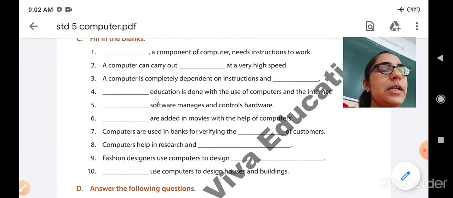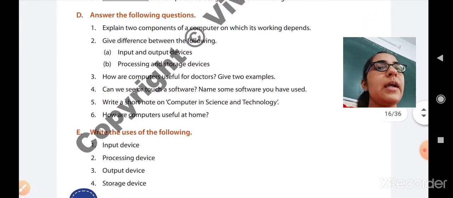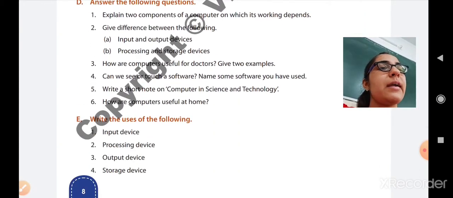In the previous class we have almost finished our chapter number 1 and I have already shared the PDF of exercise A, B and C with you. So today I am going to share the PDF of exercise D, that is answer the following questions, and exercise E, that is write the uses of the followings with you. So you have to write the exercise D and exercise E, both question and answers, in the computer Fairbook.